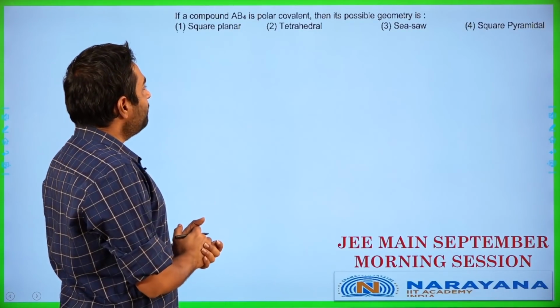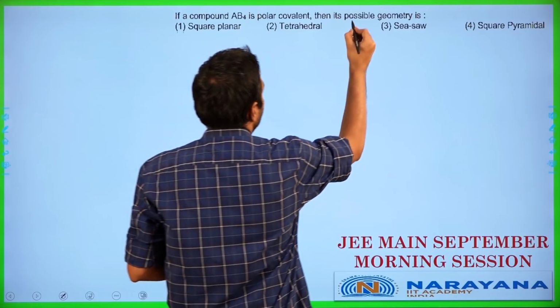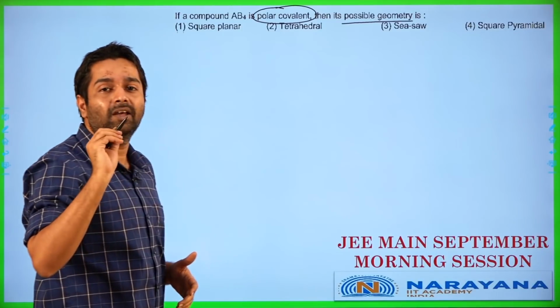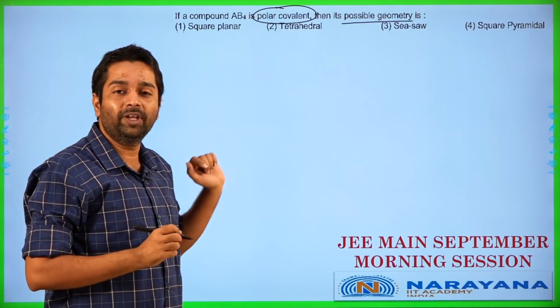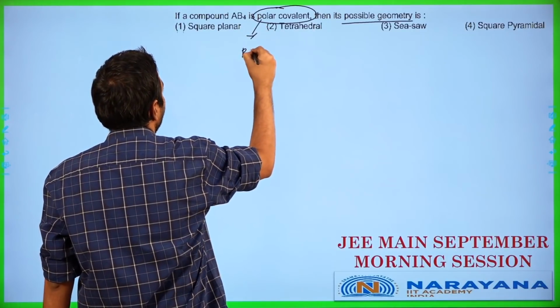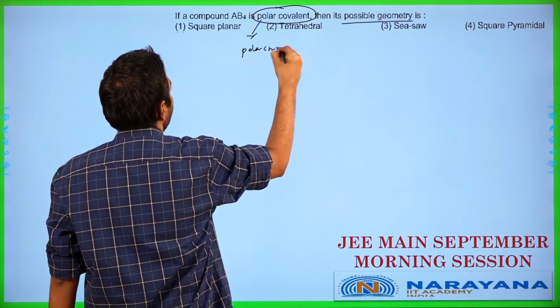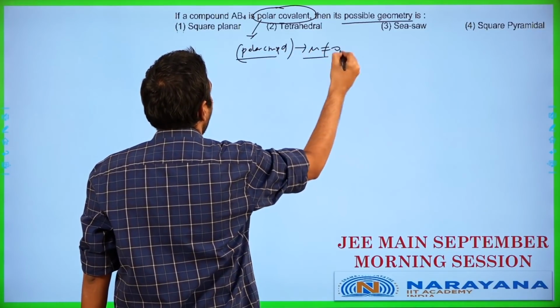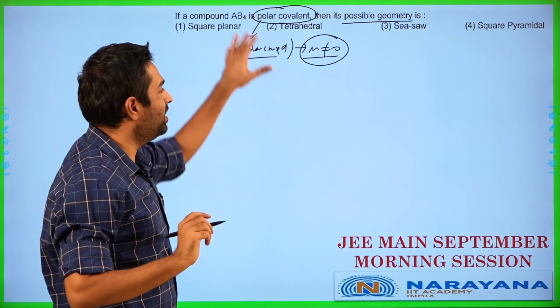If a compound AB4 is polar covalent, then its possible geometry. Now this is a fairly vague term. It is not probably going to be correct over here. Most probably they would have simply mentioned it is a polar compound. Now what does polar compound actually mean? A polar compound has a dipole moment not equal to 0. That is basically what it means.